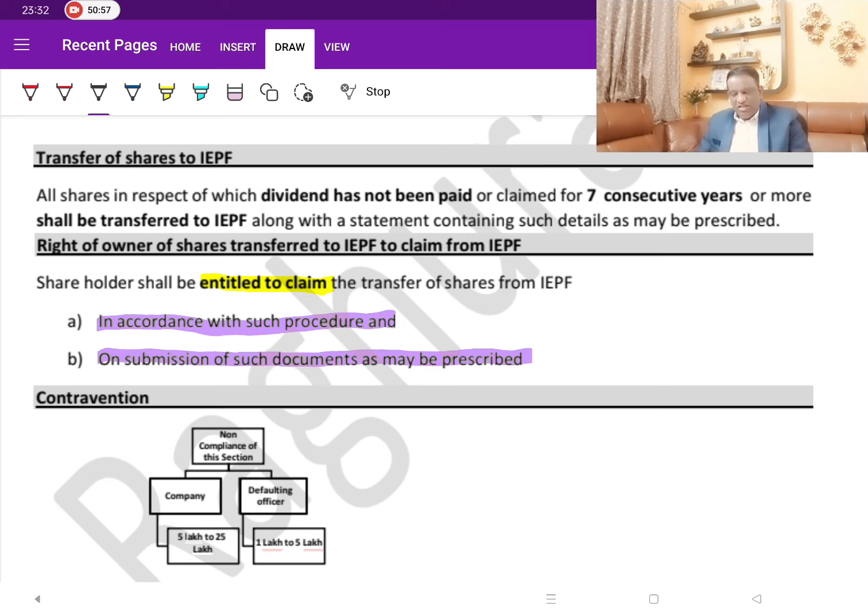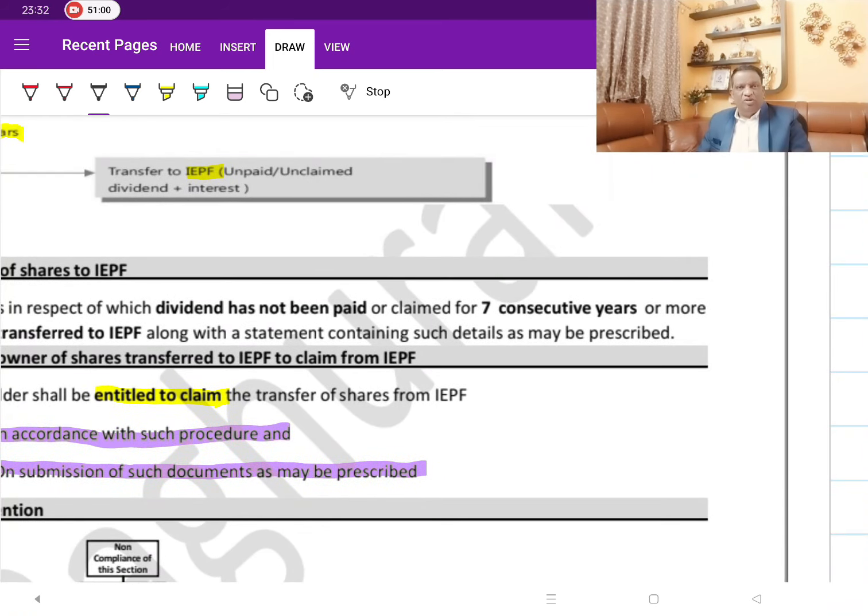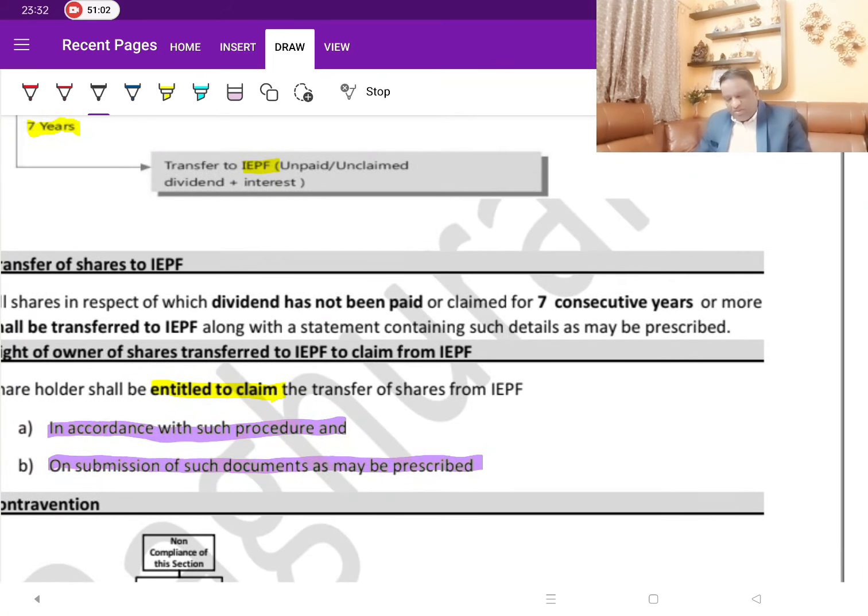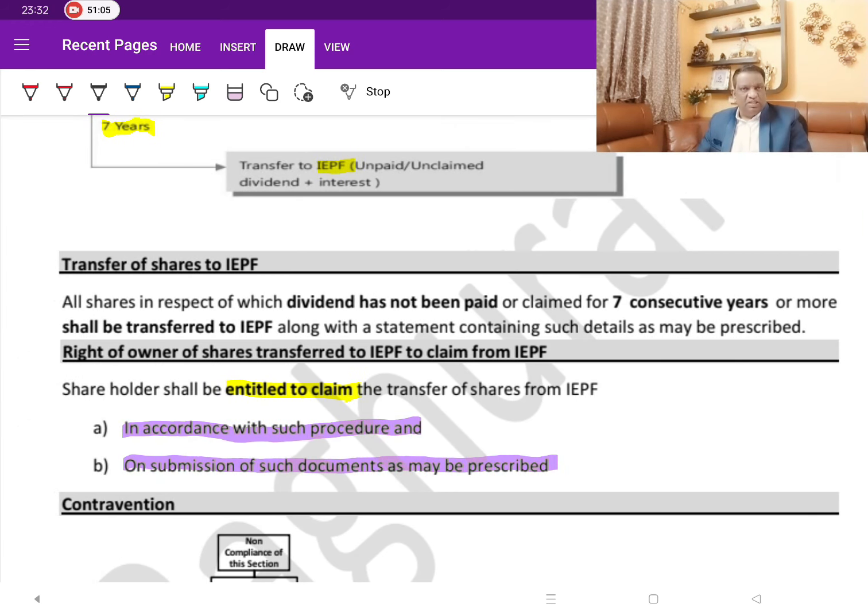Now, what happens when the money is transferred to IEPF? That is, 7 years have passed and the shareholder has not claimed, so what do I do with that? The company waits 7 years for the payment to be made, but if the party has not claimed even for 7 years, the company will transfer it to IEPF. Once it is transferred to IEPF, there is a dedicated government authority monitoring it. You don't go too much into the details of the forms; what you discuss here is, can the shareholder claim it back? With the amended provisions, yes, the shareholder can claim the money back.